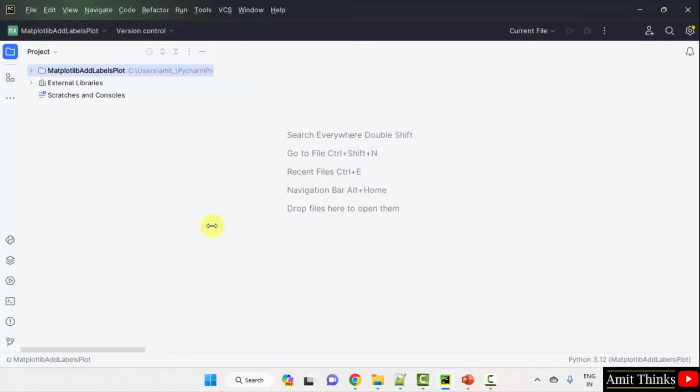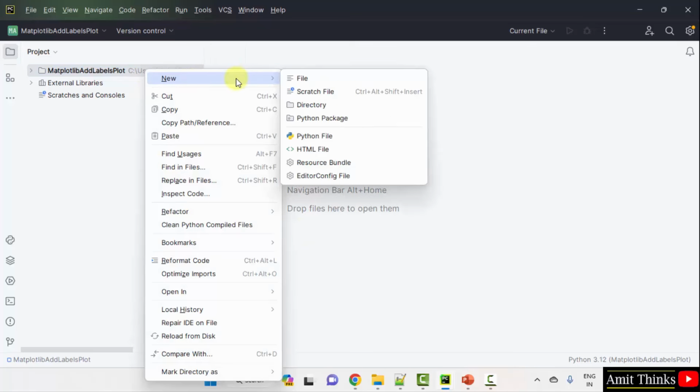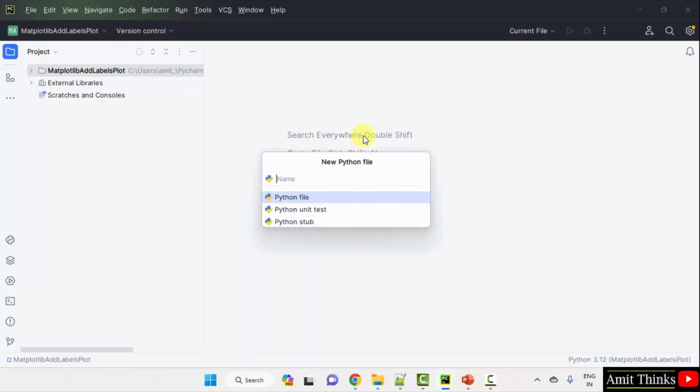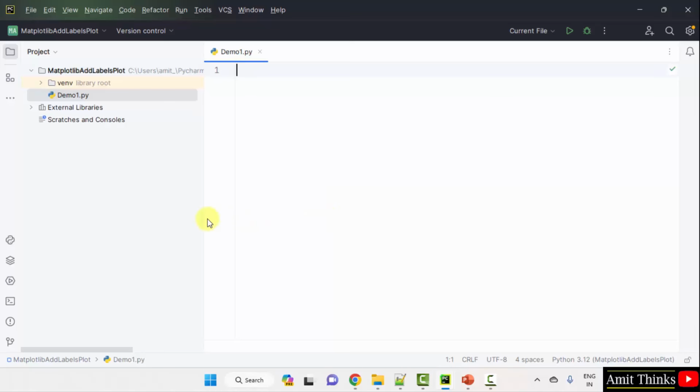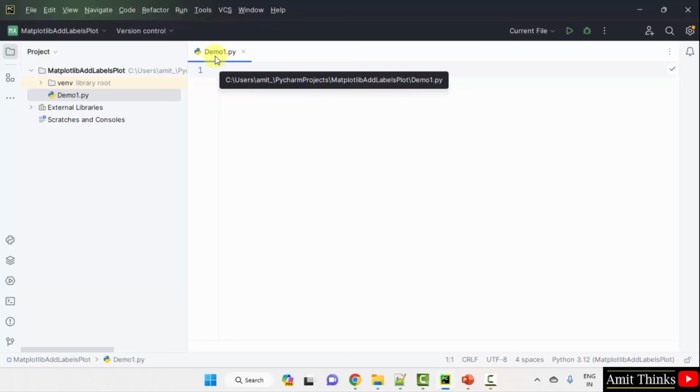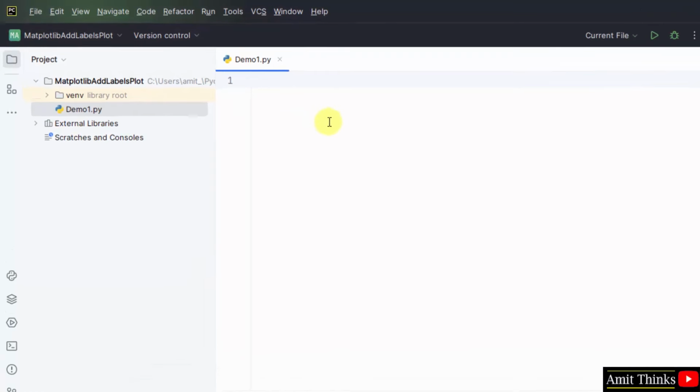Now let us add a new file. Right click, new Python file. Add the name of the file. Let's say I'll add demo1. You can add any name. It will automatically add the .py extension because Python file is selected by default. Press enter. On pressing enter, the file is added with .py, and when you keep the cursor on it, the location of the file will be visible. No problem. Let us now begin with the example.